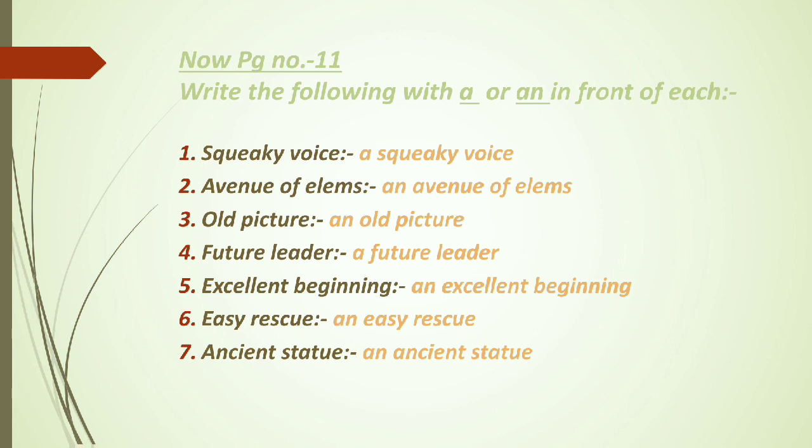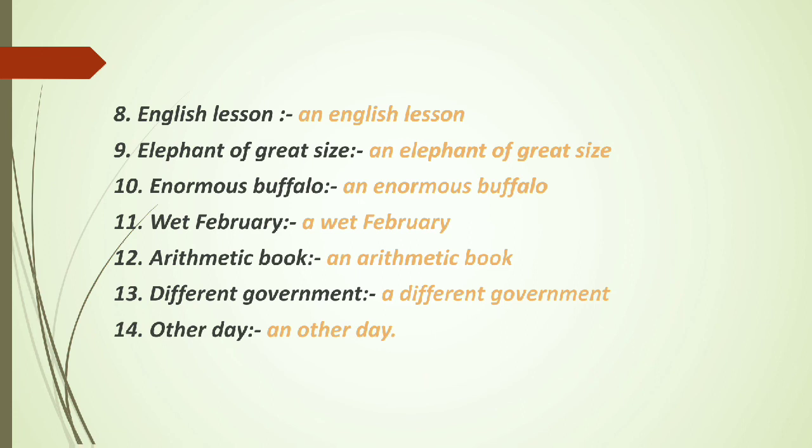Now the next is English lesson: an English lesson. Elephant of great size: an elephant of great size. Enormous buffalo: an enormous buffalo. Wet February: a wet February. Arithmetic book: an arithmetic book. Different government: a different government. Other day: another day. So these are some questions in your WPS page number 11. Just try to pronounce them and do it in your copy.